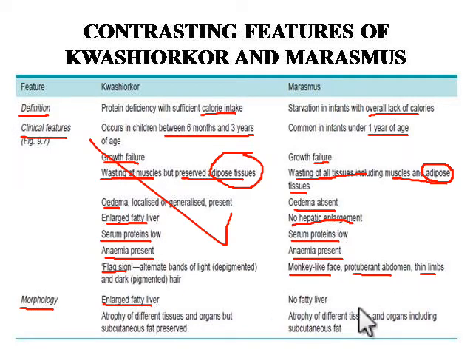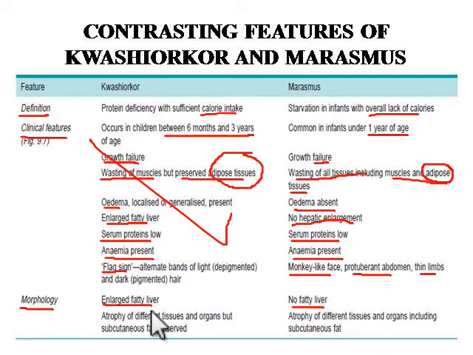As compared to marasmus, where there is no fatty liver, but there is atrophy of different tissues and organs, including subcutaneous fat. In Kwashiorkor we don't have subcutaneous fat atrophy, it is present, but in marasmus there is atrophy of even subcutaneous fat.